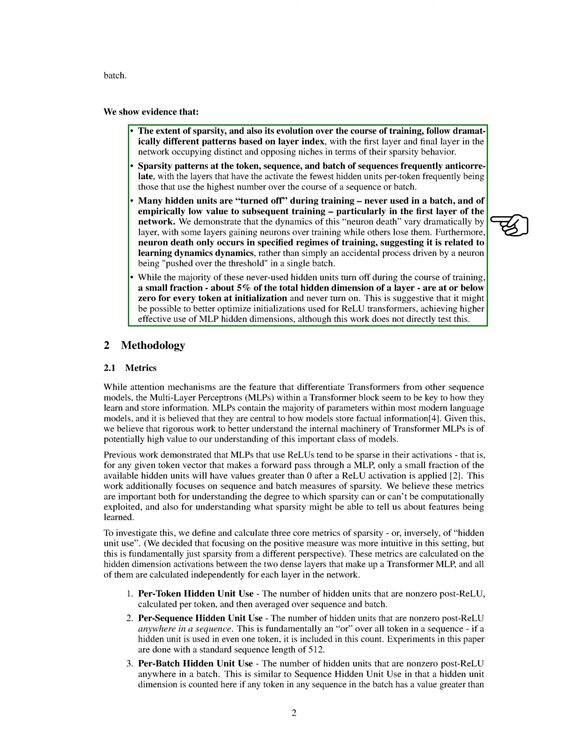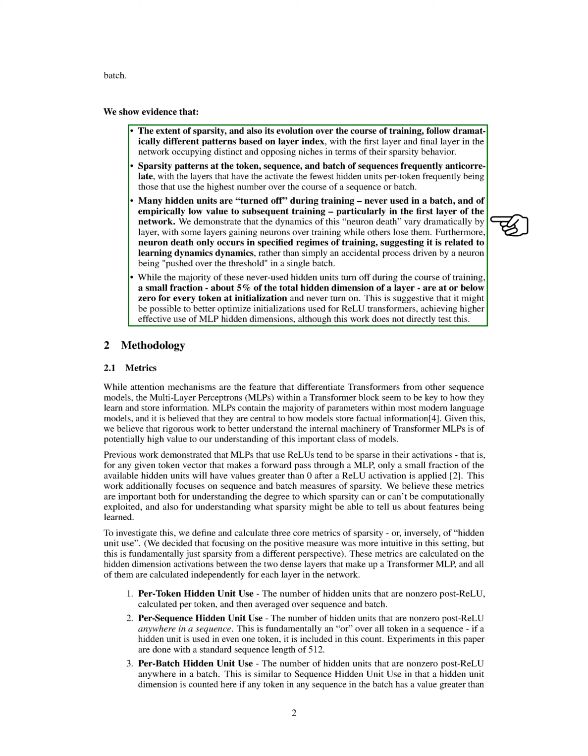We observe that sparsity levels and their evolution vary significantly based on the layer index, with the first and final layers exhibiting distinct sparsity behaviors. Interestingly, the activation patterns at the token, sequence, and batch levels often show opposite trends, with layers that activate fewer hidden units per token tending to use more units over a sequence or batch.